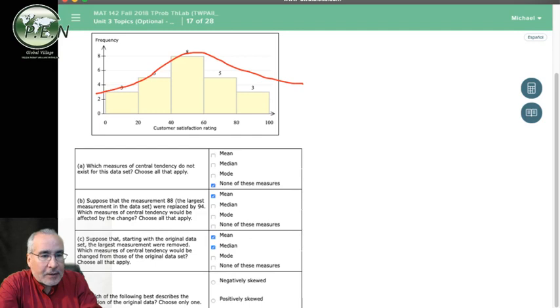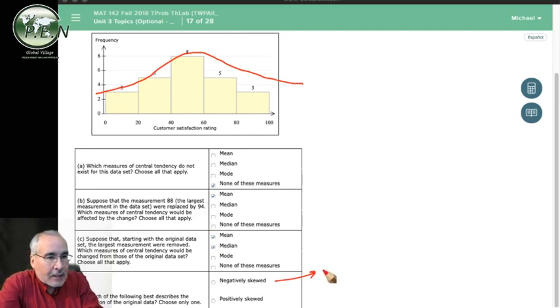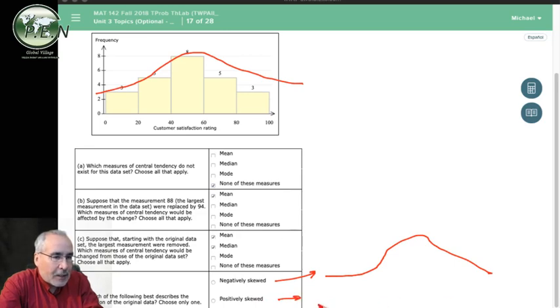But let me explain the other two, because the ones you get on the test might be one of the others. So what does it mean, negatively skewed? What it means is that this is sort of what we would call a left skew. It means that there's outliers or a few values at the negative side. So that would be like this with a big chunk over here. So something like that. Positively skewed is a right skew, which means we get the lump, and then out here we get a few.